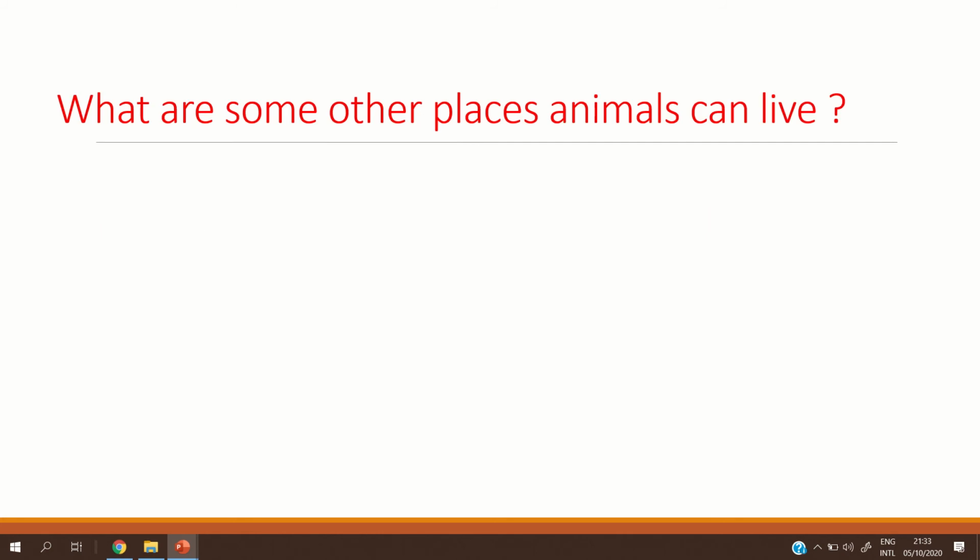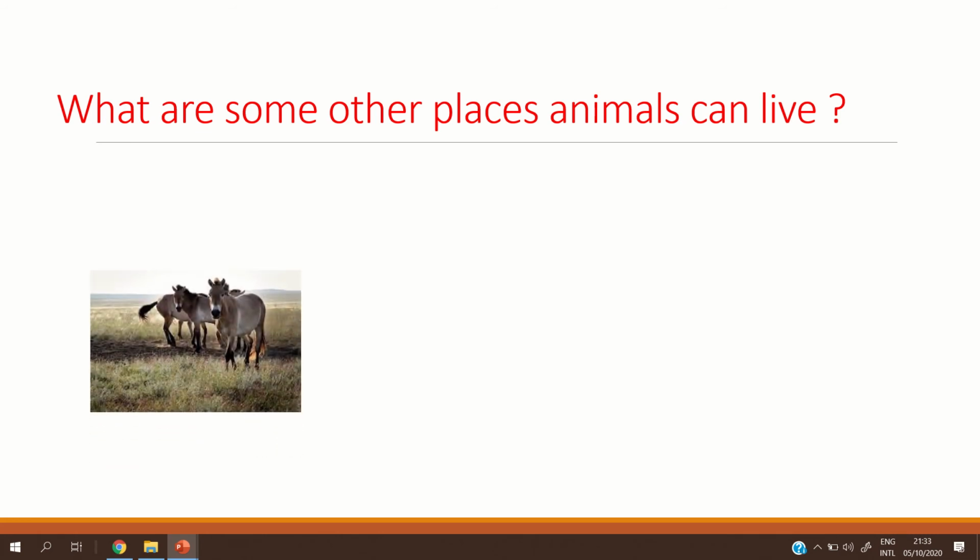Okay, and what are some other places animals can live? Animals can live in water and on land, like the horse, like the elephant, like the giraffe. Many types of animals can live on land.